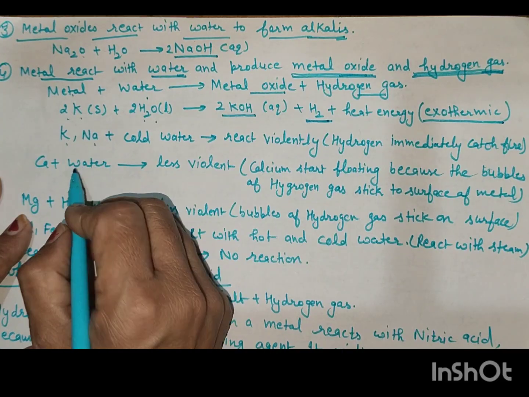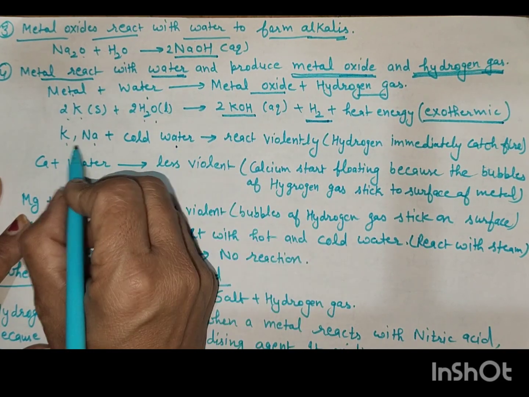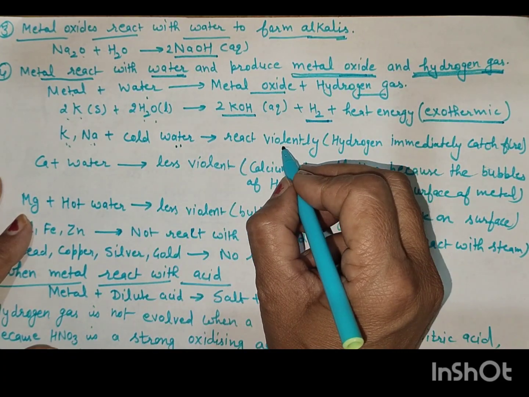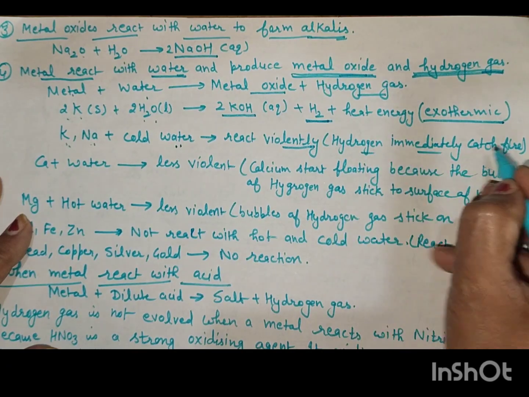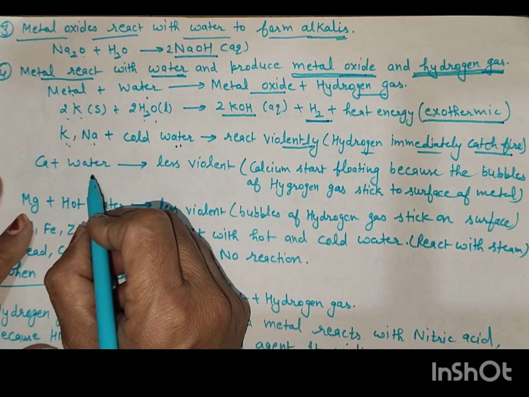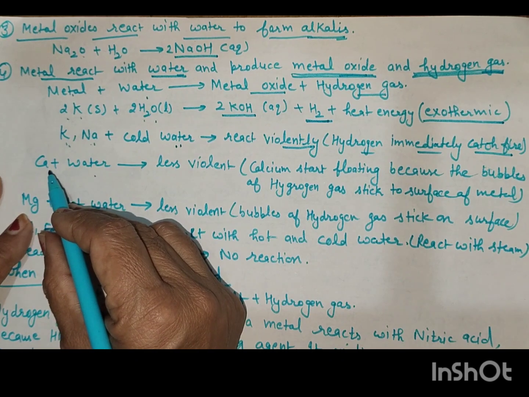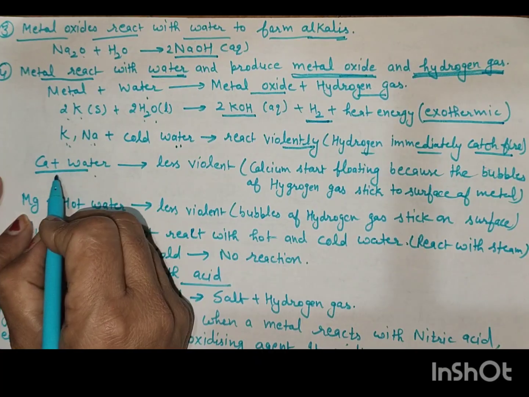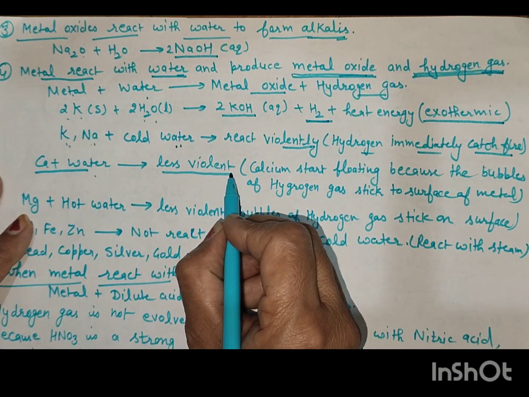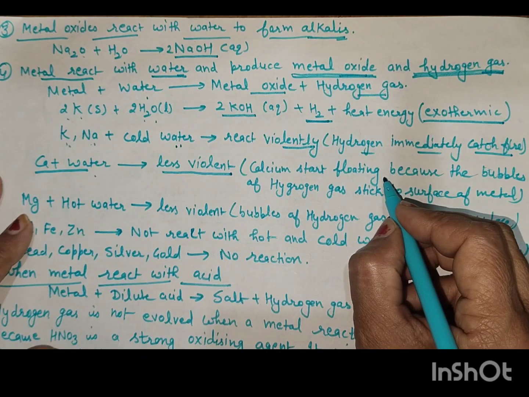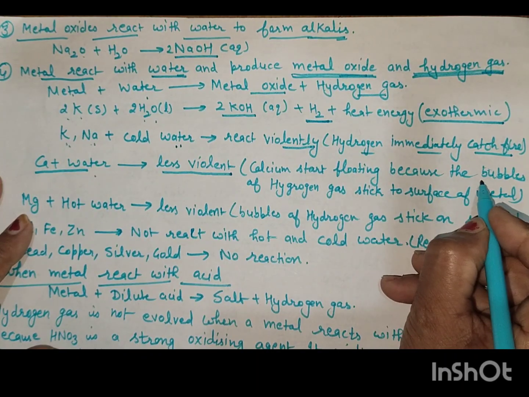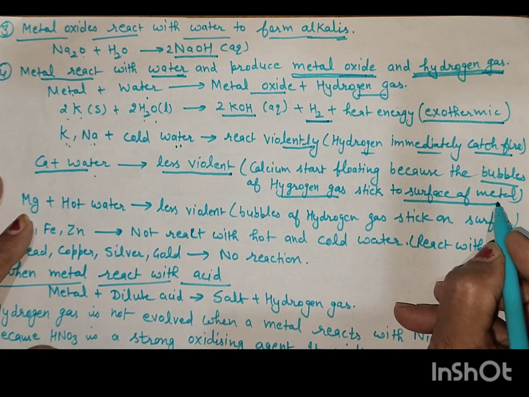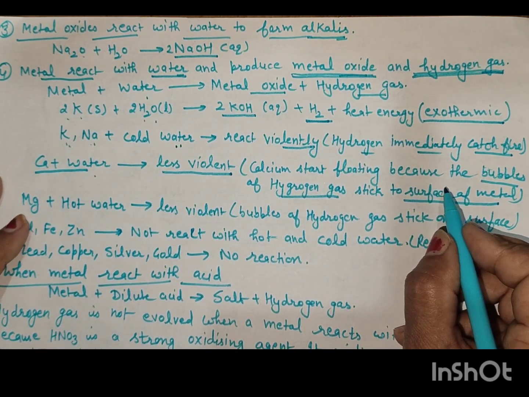Potassium and sodium react with cold water. They are very reactive metals. They react with cold water very violently, and hydrogen gas immediately catches fire. Calcium plus water: calcium is not as reactive as potassium and sodium. It is less reactive and reacts less violently. Calcium starts floating on the surface, and bubbles of hydrogen gas stick to the surface of the metal. That's why it will not catch fire.